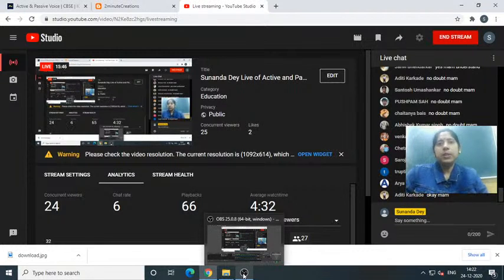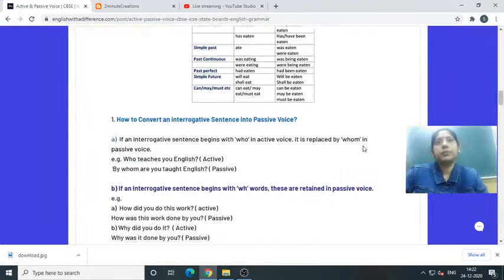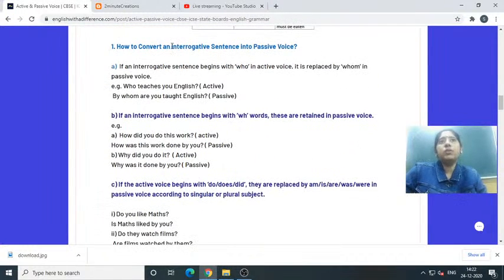Let me go back to that point. Now, how to convert an interrogative sentence into passive voice. In passive voice also you will find certain interrogative sentences, so active and passive are there as well. When there is active voice, you have to change it into passive voice. But when it is passive voice, you have to change it into active voice.